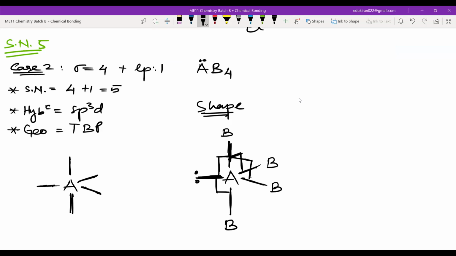That is why this position of equatorial is more suitable for lone pair, because not only does it have less repulsion in each case, it also has less number of bond pair repulsions or electron pair repulsions. The axial one has 3 electron pair repulsions. The equatorial one has only 2 electron pair repulsions. That is why the lone pair will be residing in the equatorial one. Now what is this shape? What do you think? Seesaw.